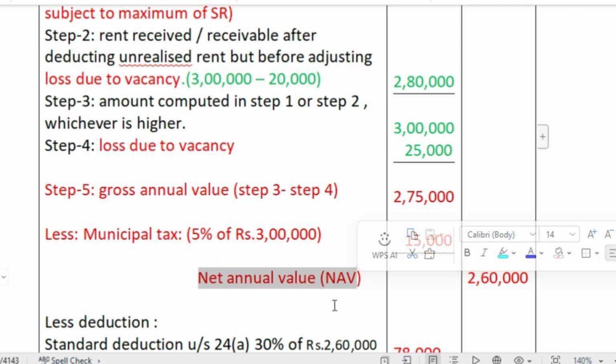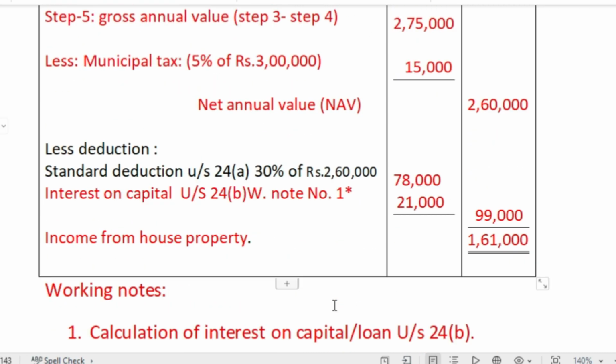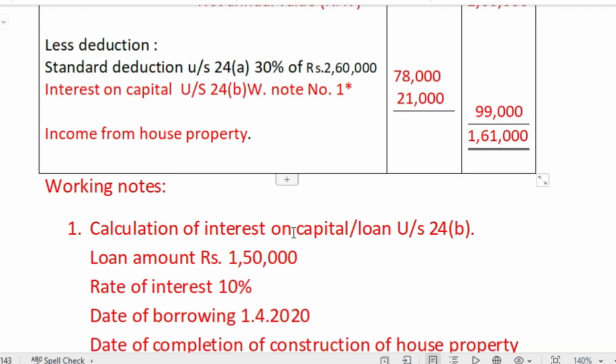Alright, next you see less deduction. A standard deduction is straightly you will get 30% of 2,60,000. This is the net annual value, and it is 78,000. And interest on capital, here working note number 1 is provided. How 21,000 rupees is calculated, let's see below in the working notes.